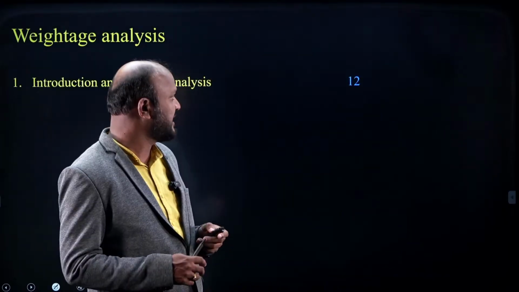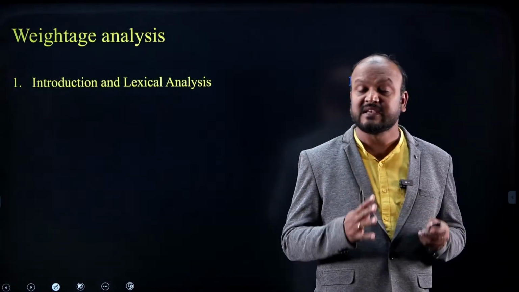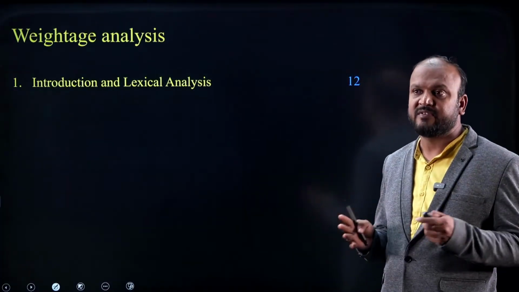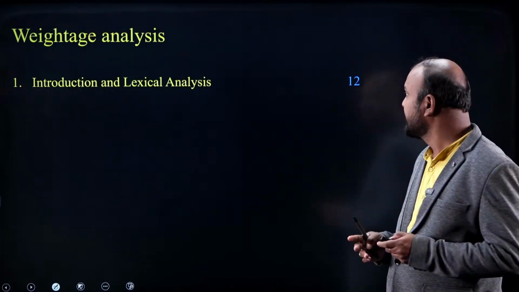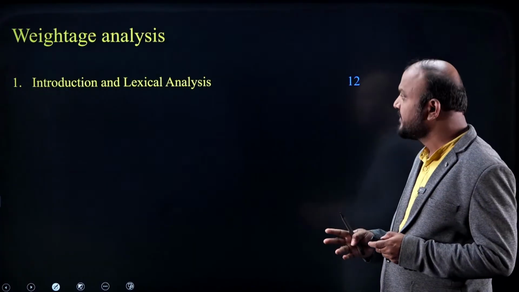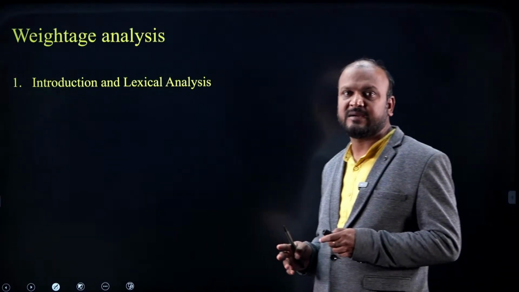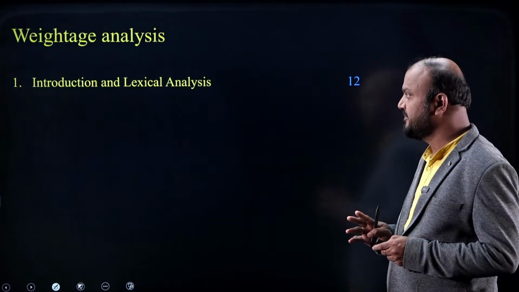I have analyzed the papers from 2007 to 2023, and the recent paper which happened in January 2024. I analyzed all the questions, all the papers, and found that in the introduction and lexical analysis chapter, a total of 12 questions came.